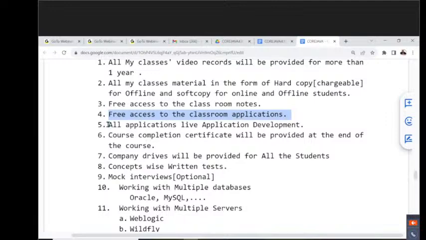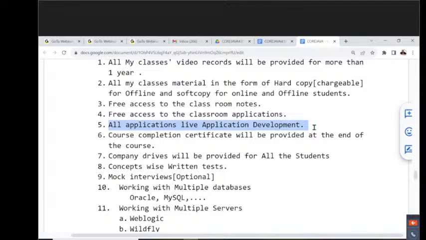Okay, that's one thing. All applications are live application development. Every application I will take in front of you. Every application analysis I will provide in front of you. Every application I will type in front of you. I will compile in front of you. If I get any compilation error, I will show how to resolve that compilation error. In some situations, I will create errors intentionally. As part of the subject, I need to discuss the errors also. I'll give analysis about those errors.